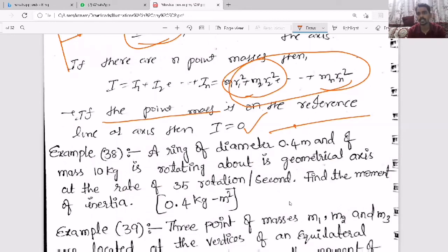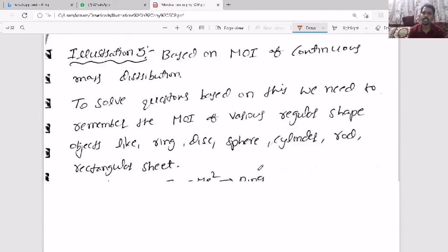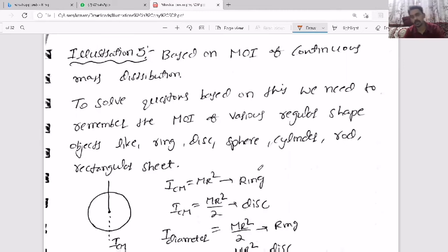Suppose this is a line and the mass is on the line. Then there is no distance, so the moment of inertia is 0, because it is the ability to rotate about one axis. If the body should rotate about one axis, it should be at a particular perpendicular distance. That way they can ask questions based on moment of inertia. But when they ask moment of inertia about continuous mass distribution, there are a few objects like ring, disc, sphere, again of two types, solid and hollow. Cylinder also solid, hollow, and rod and rectangular sheet.